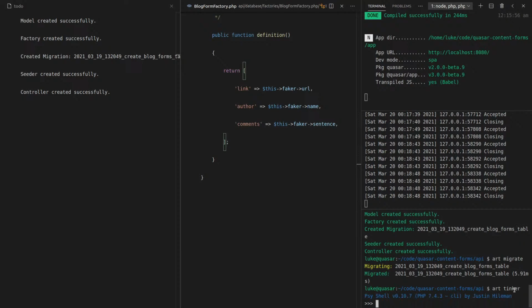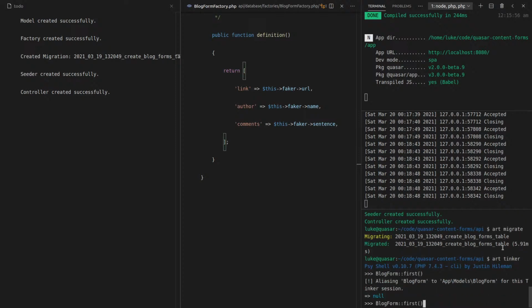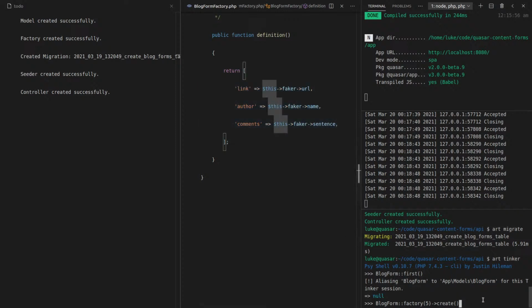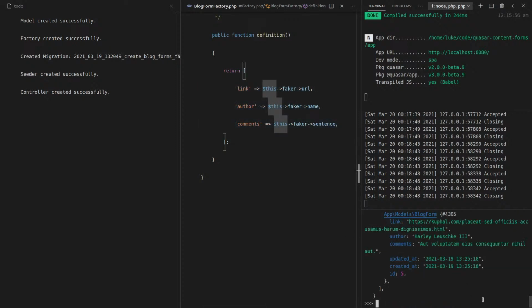This allows us to just jump into our Laravel app and play around with things. And I can say blog form. That should give me none because we haven't got any yet. Yep. So now let's say factory. And I can actually say now create 5 of them. 5, create. And then it's going to run all of these definitions here to automatically generate that data for us, which is really nice. Such a beautiful API.